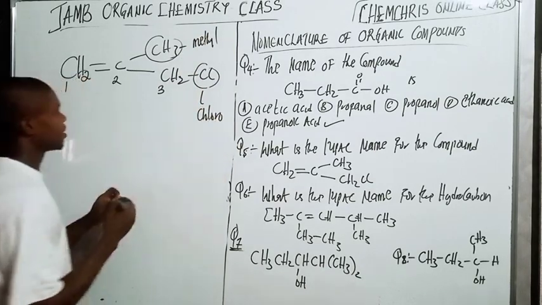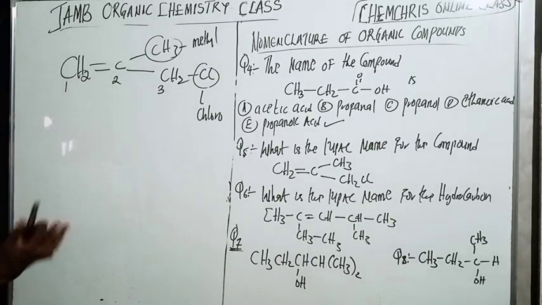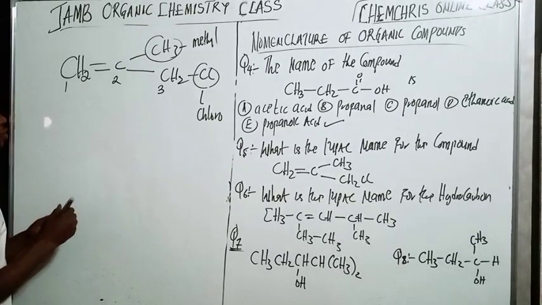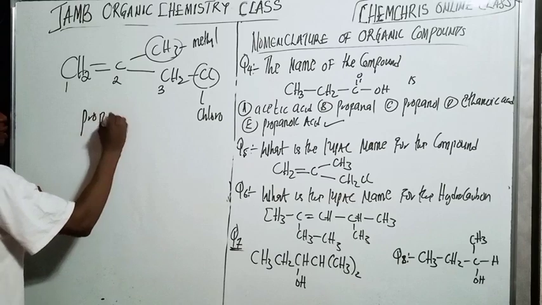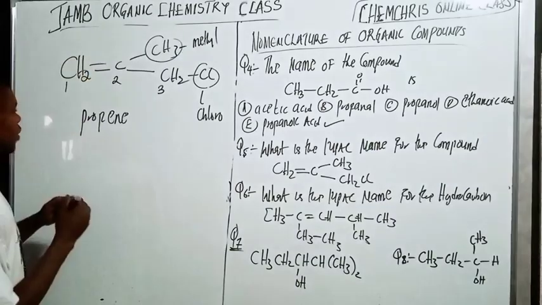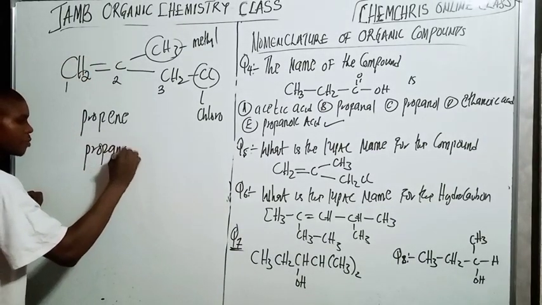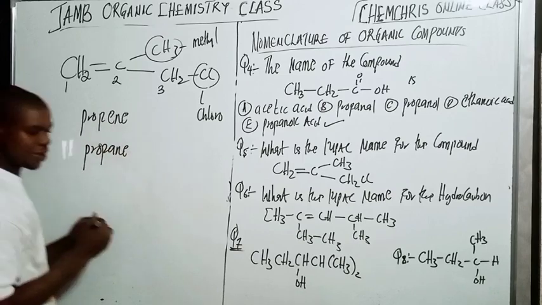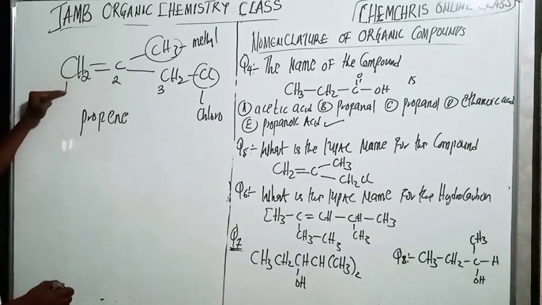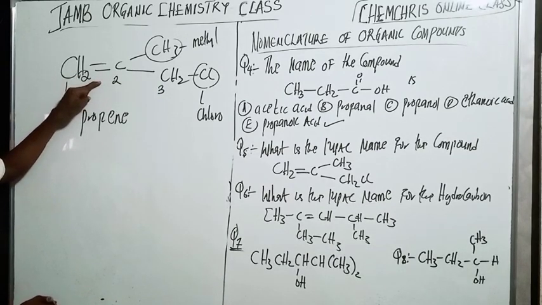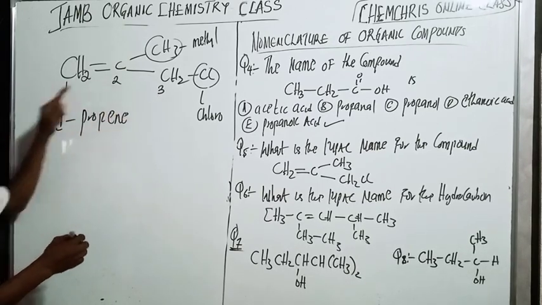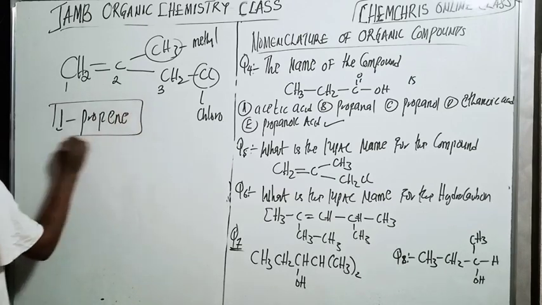Do you understand? Now, how many carbon atoms do you have here? 3 carbon atoms, with a double bond. Because we have 3 carbon atoms here, it's going to be propene. It's going to be propene because of the double bond here, so instead of propane, it's going to be propene. The A will change to E. Do you understand? Now, what is the position of this double bond here? It is at carbon number 1. So it's going to be 1-propene. Here we have 1, 2, 3, right? So 1-propene is the parent name.